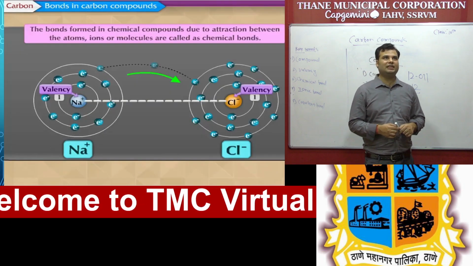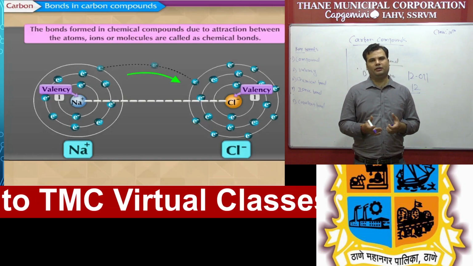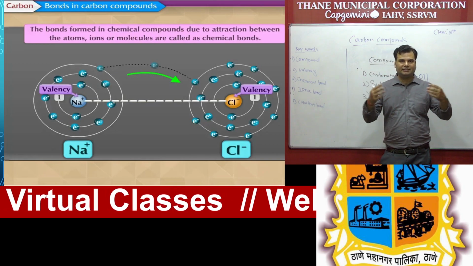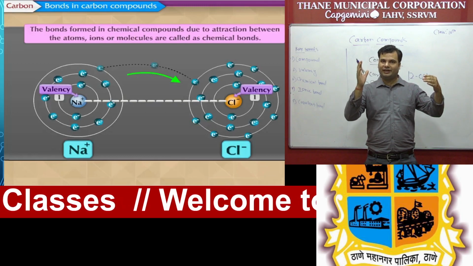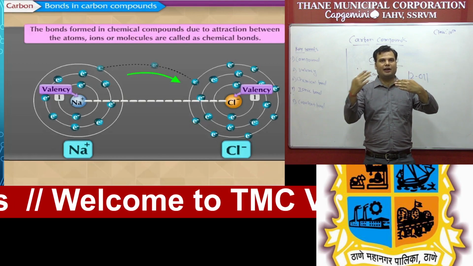The next part of this lesson is bonds in carbon compounds. So student, what is the bond? Why do we have to study about the bond? Remember that whenever there is a relation between two elements, like water, H2O, one element is hydrogen and the second one is oxygen. So there is always a bond between hydrogen and oxygen.